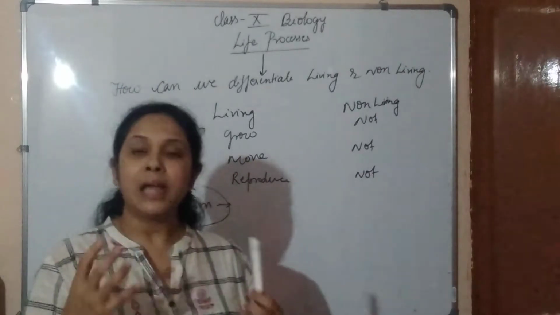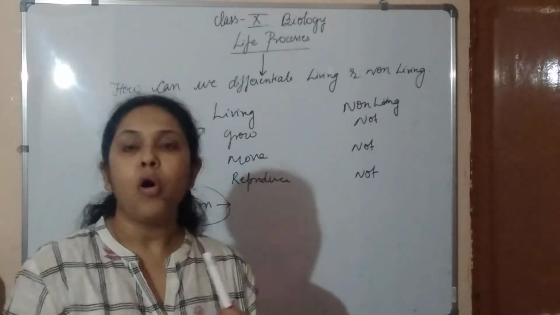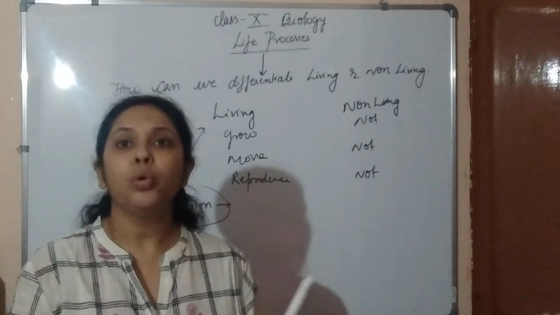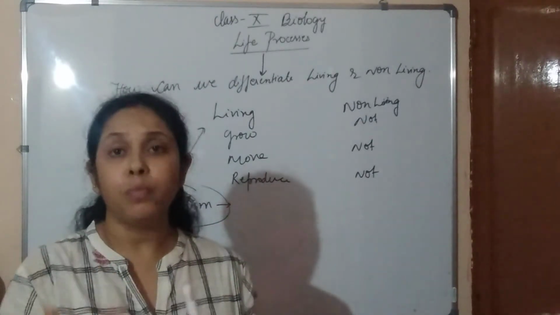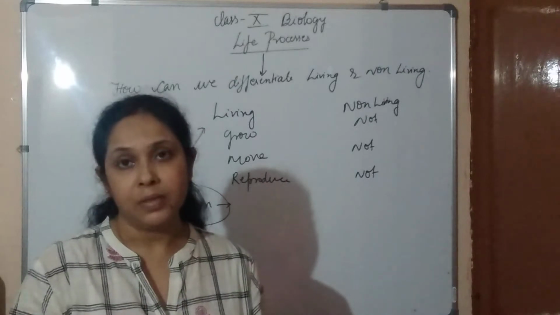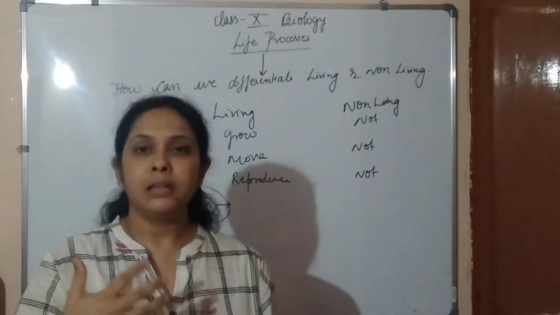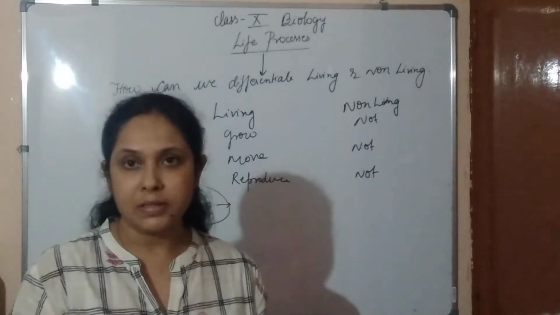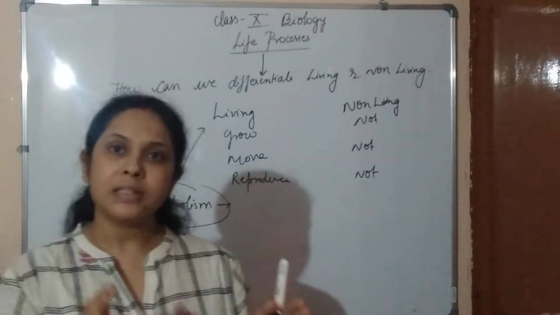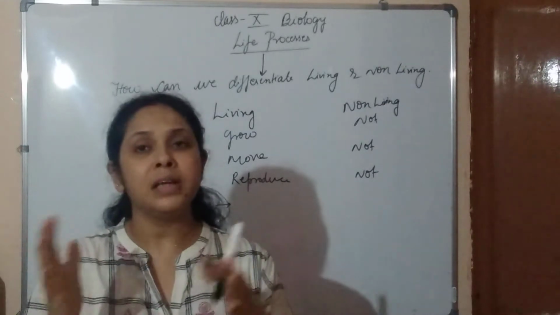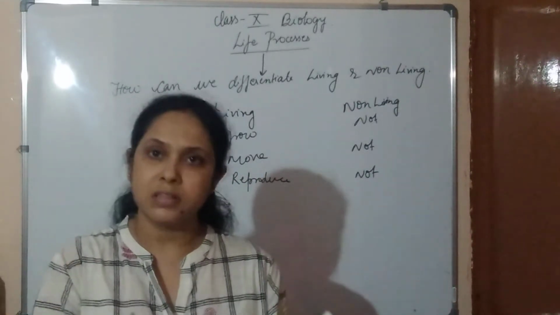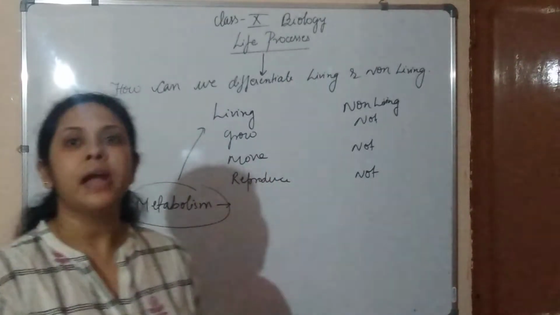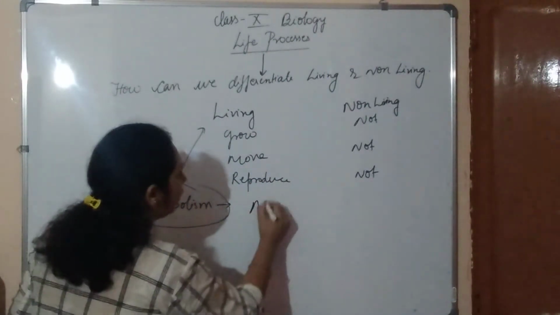Metabolism is the sum total of chemical reactions which occur in the body and which are important to make anything living. In every living thing there are metabolic activities taking place where cells are constructed and something is destructed, and these metabolic activities are also known as molecular movement.